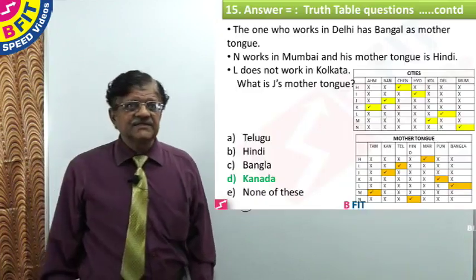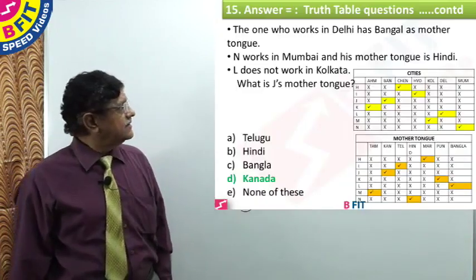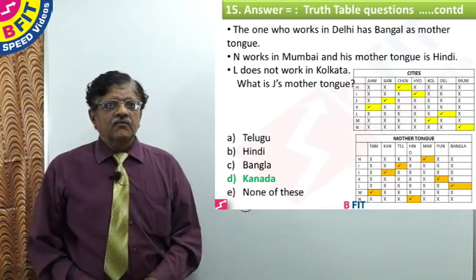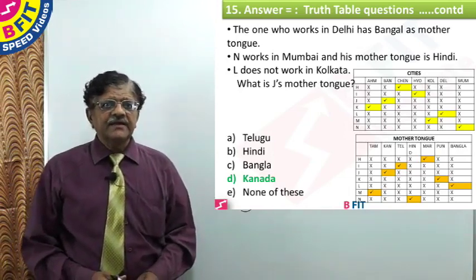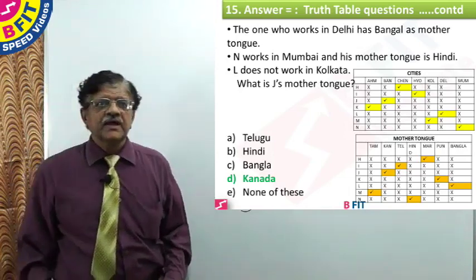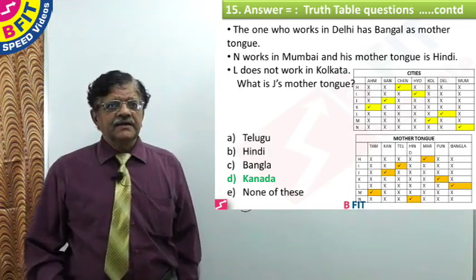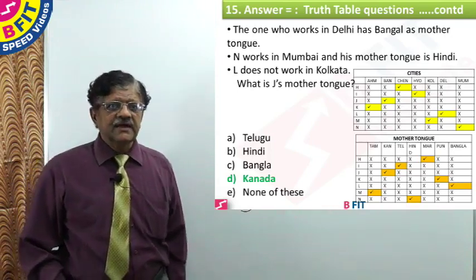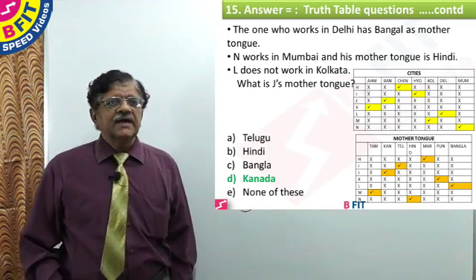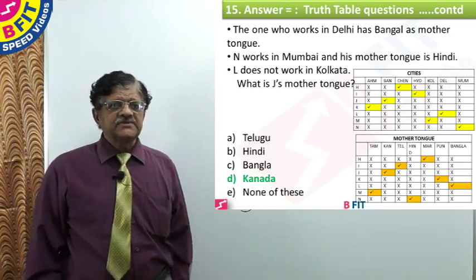Let us see the answer slide. What is the mother tongue of J? They have Telugu, Hindi, Bangla, Kannada, and none of these. J's mother tongue is Kannada. The answer for question number 15 is option D, Kannada.